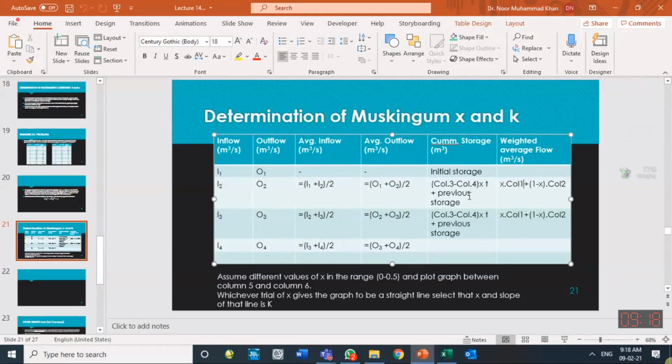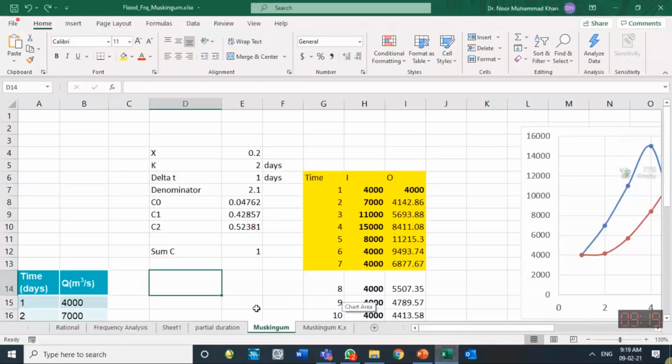So once you have these two columns completed, you can draw the graph. In this column, you need to initially suppose some x value. Then you will have a graph. If that graph is a linear line, the x value is correct. Otherwise, change the x value so that you get a linear line. So that is how it's done over here.